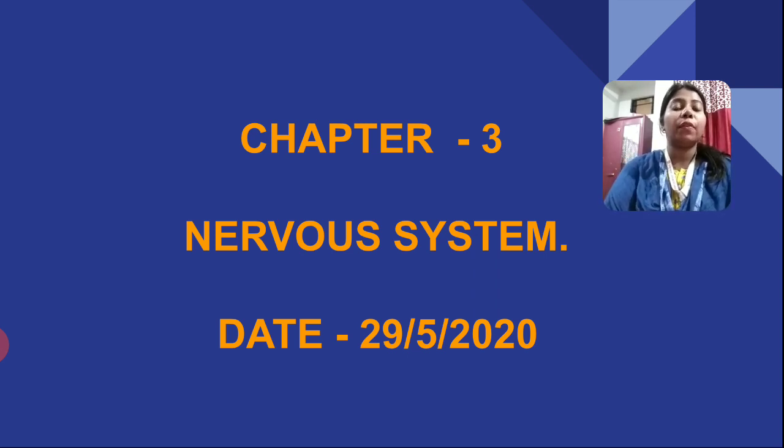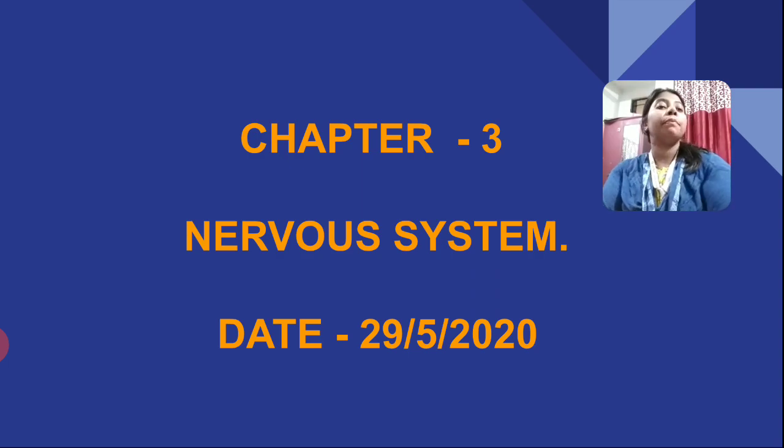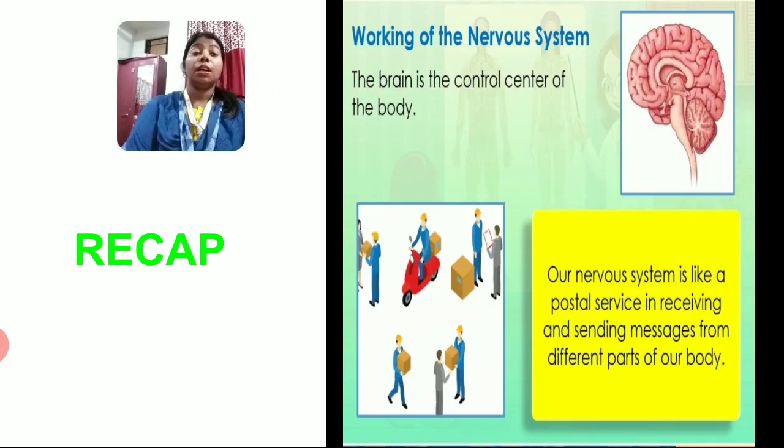So we were doing our third chapter, nervous system, and today also we will continue with one more topic of this chapter. Okay, so before starting today's explanation, let us see what we have learned in the previous class. Children, tell me what we have learned. Yes, we have learned about the working of the nervous system. We have seen how our nervous system, with the help of brain, spinal cord and nerves, works like a postal service, isn't it? The way of sending and receiving the messages.